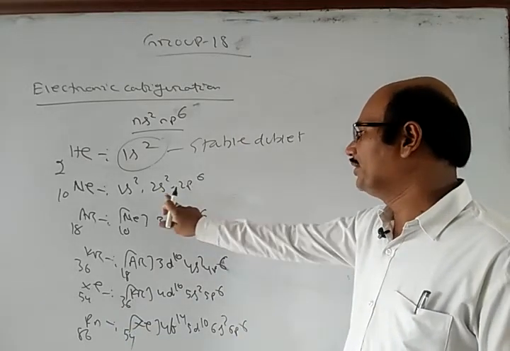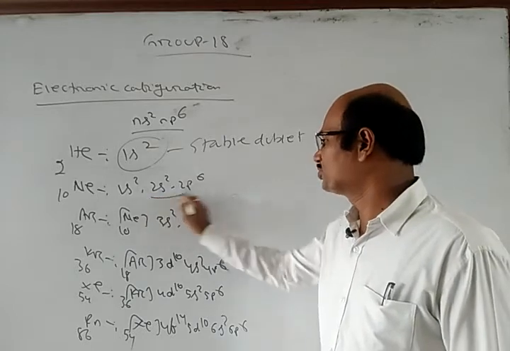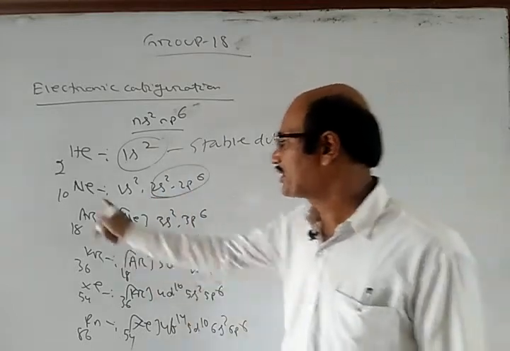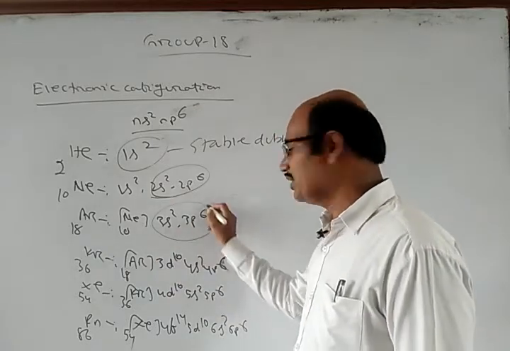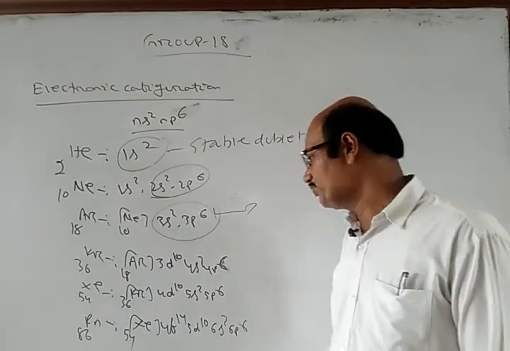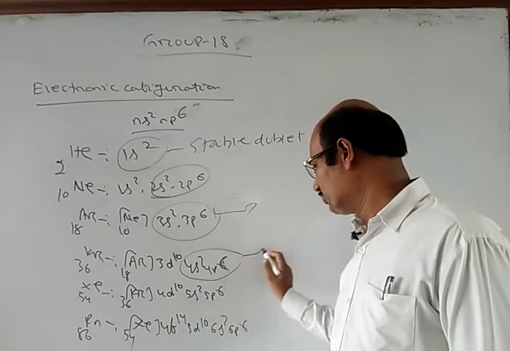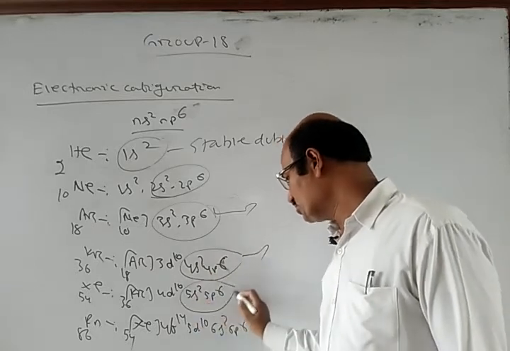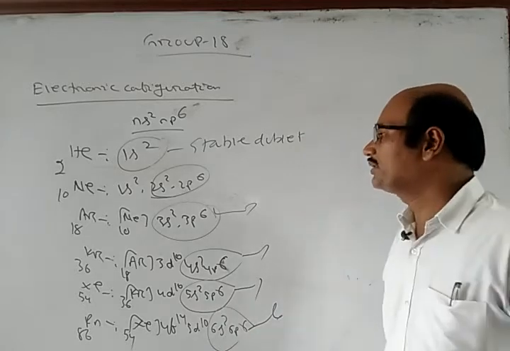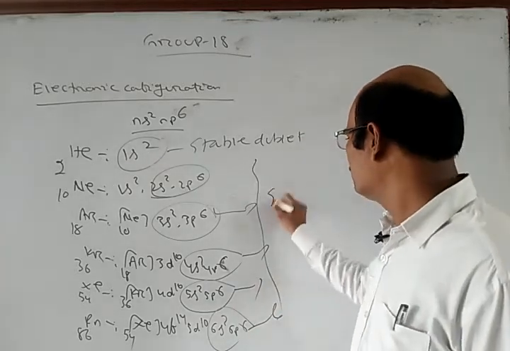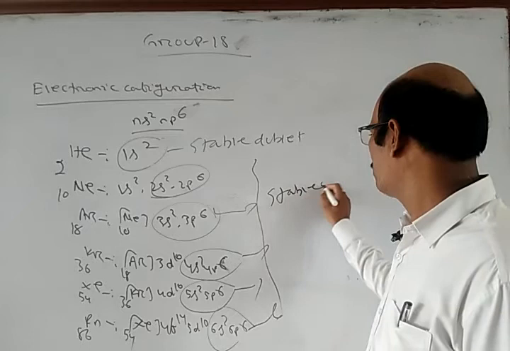Neon 2s2, 2p6 is in the second period, argon 3s2, 3p6 in the third period, krypton 4s2, 4p6 in the fourth period, 5s2, 5p6 in the fifth period, and 6s2, 6p6 in the sixth period. So all these elements have a stable octet.